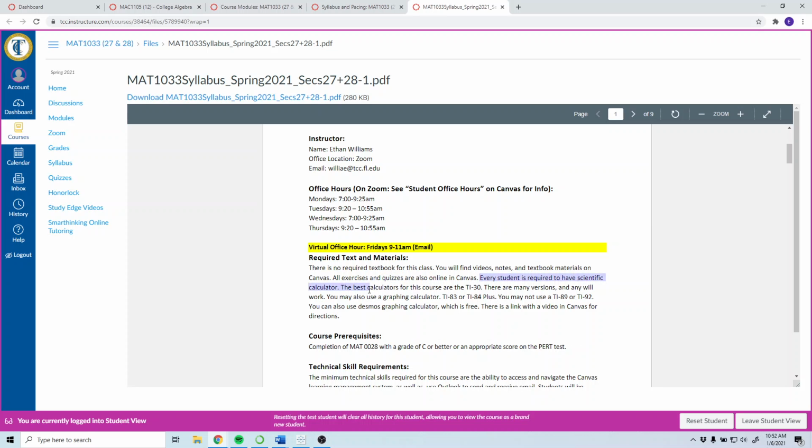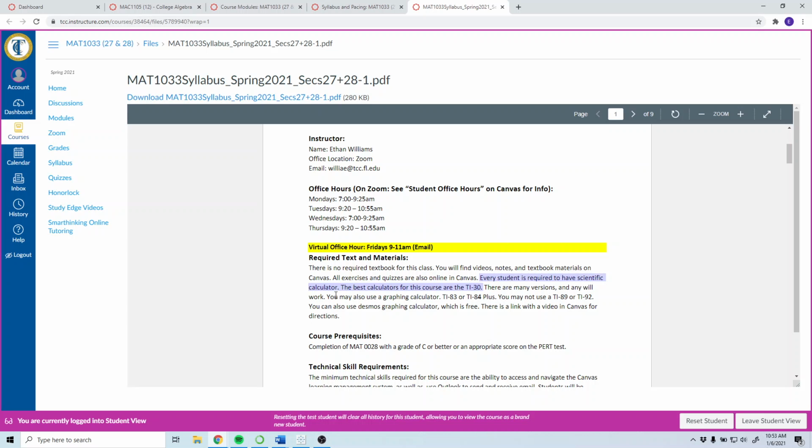Every student is required to have a scientific calculator. And the best one is the TI-30. There are many versions, and any of them will work. There's like a TI-30S, TI-30X. There's probably pluses and a whole bunch of other stuff. You can get the cheapest one. They probably range from 10 to 20 bucks.